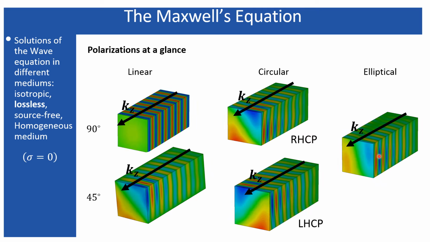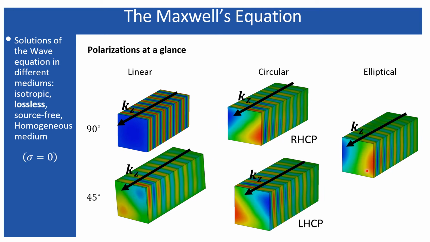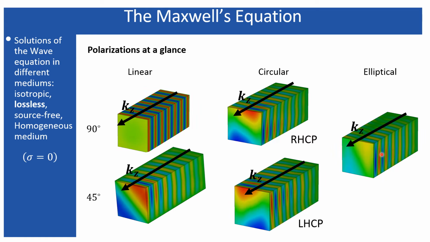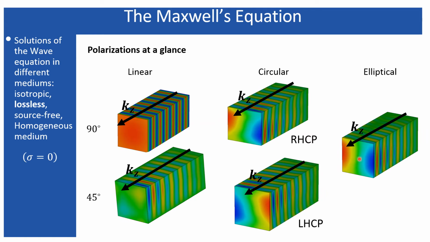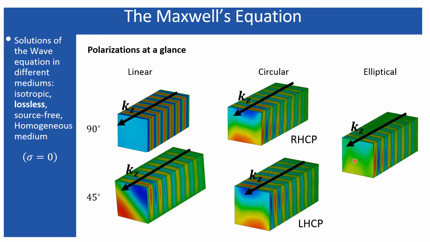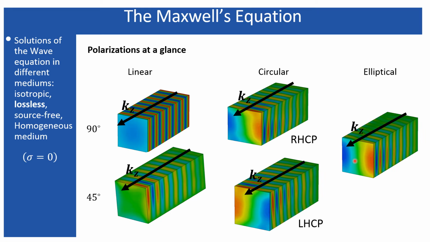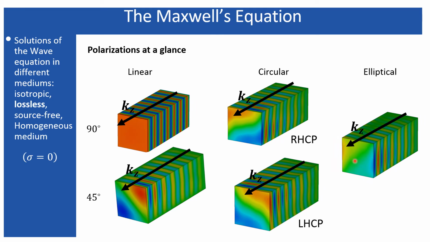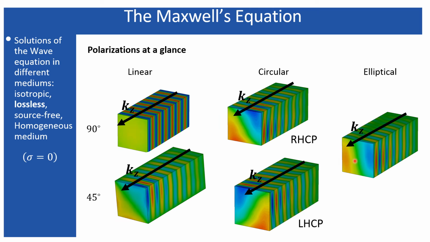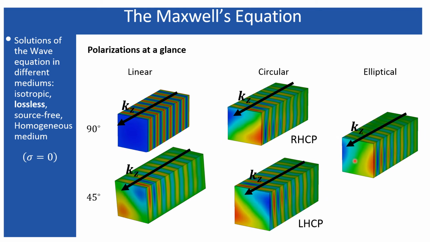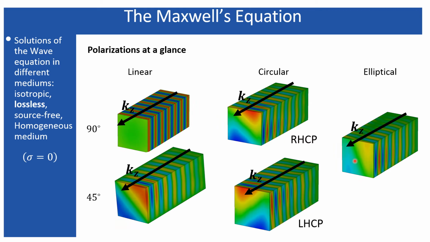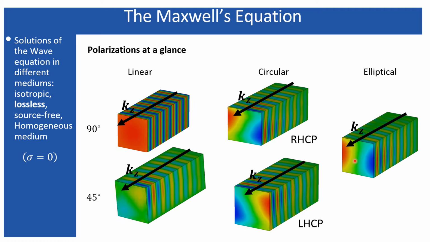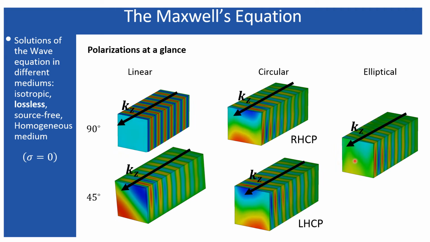And the last one is represented by the elliptically polarized wave, and there are lots of types of elliptically polarized waves available. That depends upon the variations in the magnitude of the electric field along the x direction and the y direction. So that depends upon the major axis and the minor axis, which are defined by the amplitudes along the x direction and the y direction.